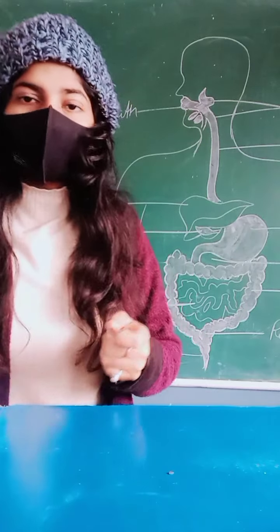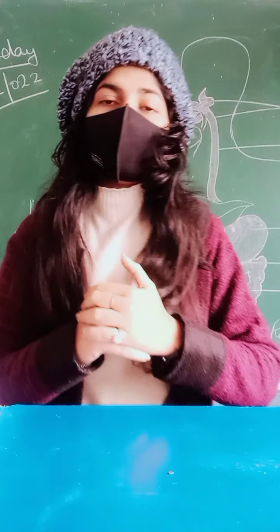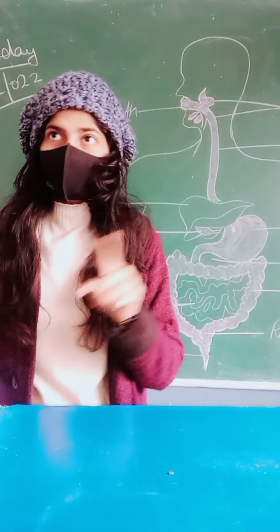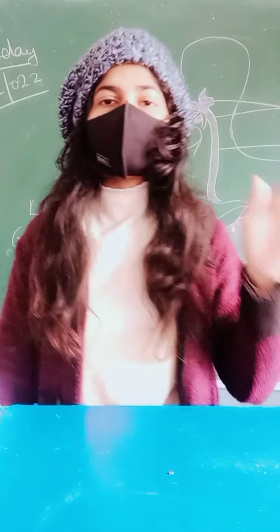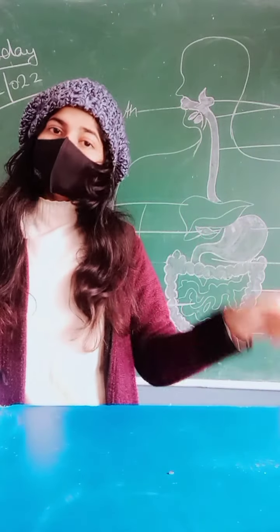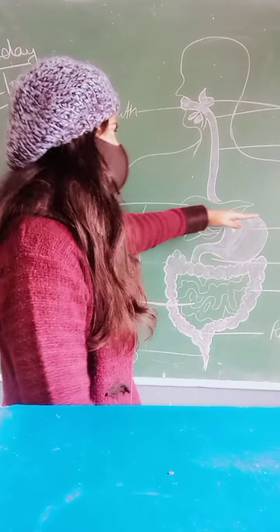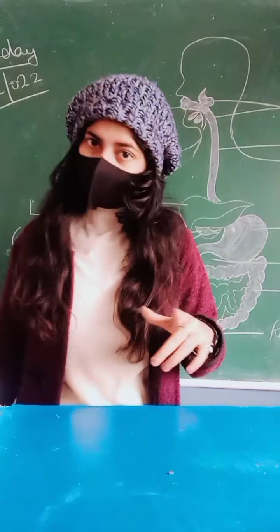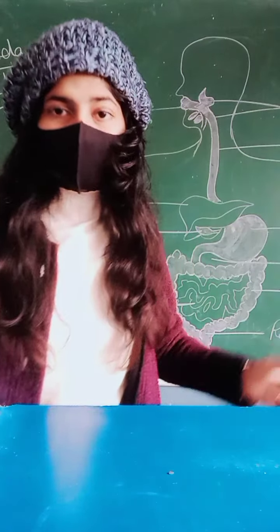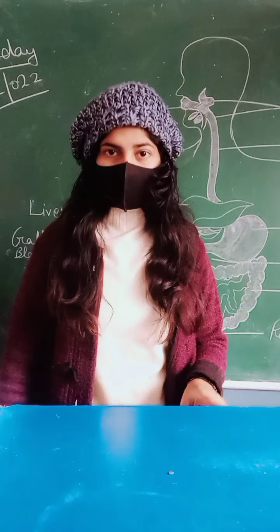And one more thing: your chest cavity and your abdominal cavity are divided by a structure called the diaphragm. The diaphragm works in the respiratory system, and I have covered how it works in respiration. This is your abdomen cavity, abdomen means stomach, and the upper part is called the chest cavity. The diaphragm divides both parts.